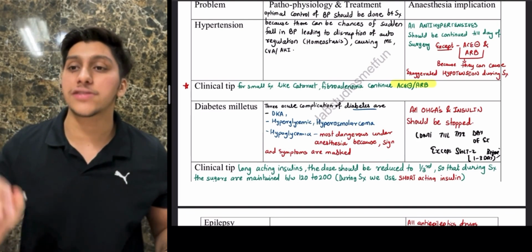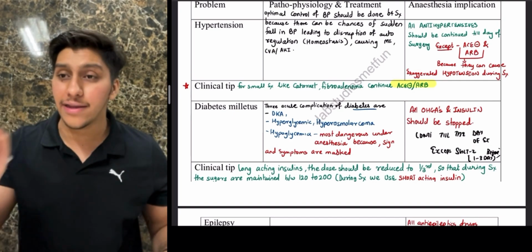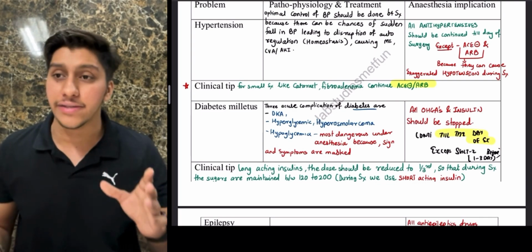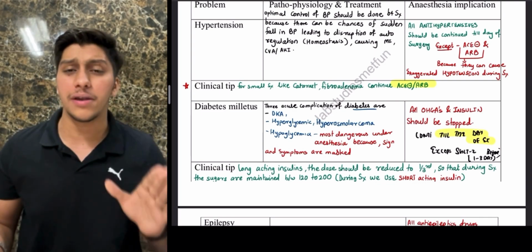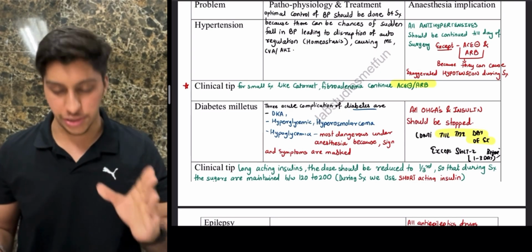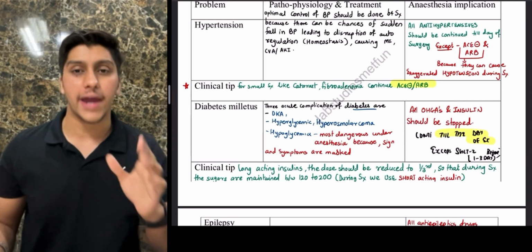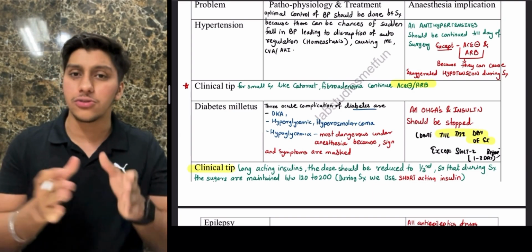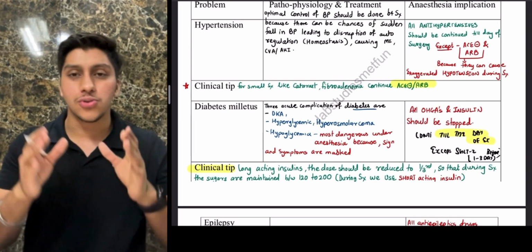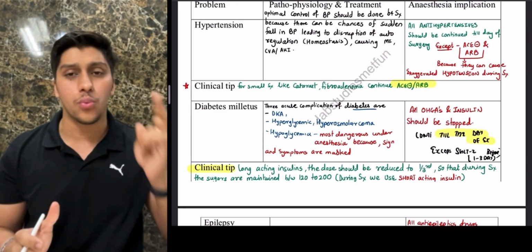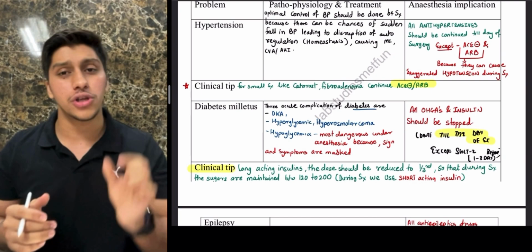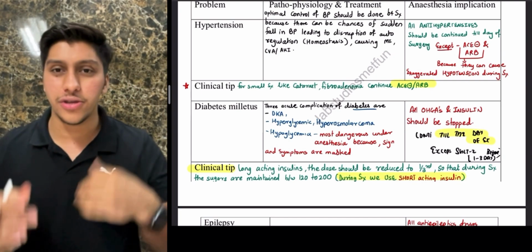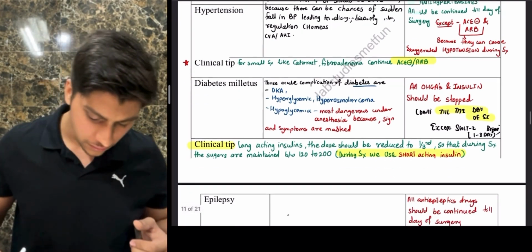Okay, so what they say is all the oral hypoglycemic agents and insulin should be stopped till the day of surgery. If a patient is taking drugs like SGLT2 inhibitors, it is preferable to stop them 1 to 3 days before the surgery. If the patient is on long-acting insulin, guys, a clinical tip: we are going to reduce its dose to one-third during the surgery so that the random blood glucose can be maintained between 120 to 200, and they also prefer short-acting insulin at the time of surgery. Everything is written over here, so just make sure you try to understand whatever I'm saying. Next condition, guys,